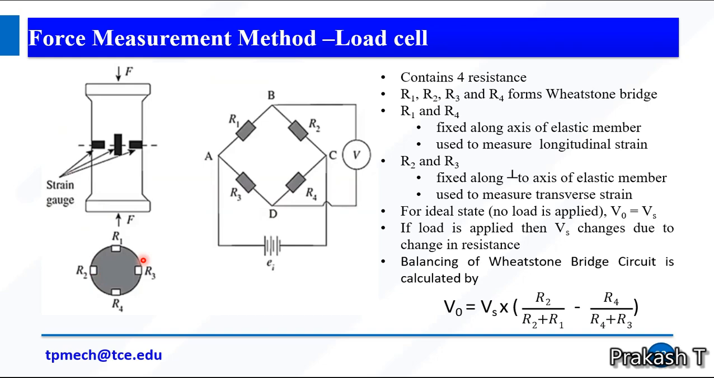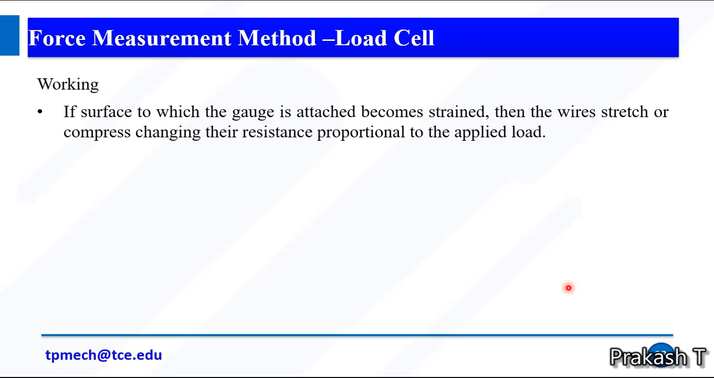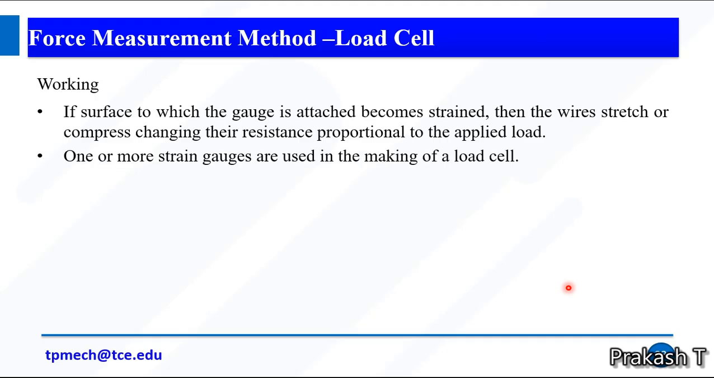Due to the change in Wheatstone bridge resistance, it will give a different output voltage. It can be calculated using this formula: V0 = Vs × (R2 / (R2 + R1) − R4 / (R4 + R3)). So if the surface to which the strain gauge is attached becomes strained, then the wire stretches or compresses, changing the resistance proportional to the applied load.